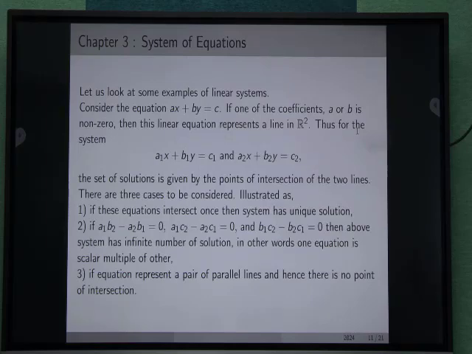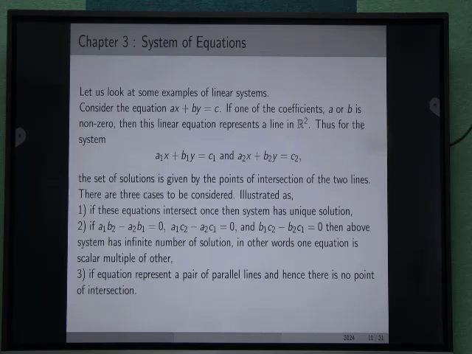There are three cases to be considered. If these equations intersect once, then the system has a unique solution. If a1b2 minus a2b1 equals 0 with a1c2 minus a2c1 equals 0, and a1b2 minus a2b1 equals 0 with b1c2 minus b2c1 equals 0, then the above system has infinitely many solutions.